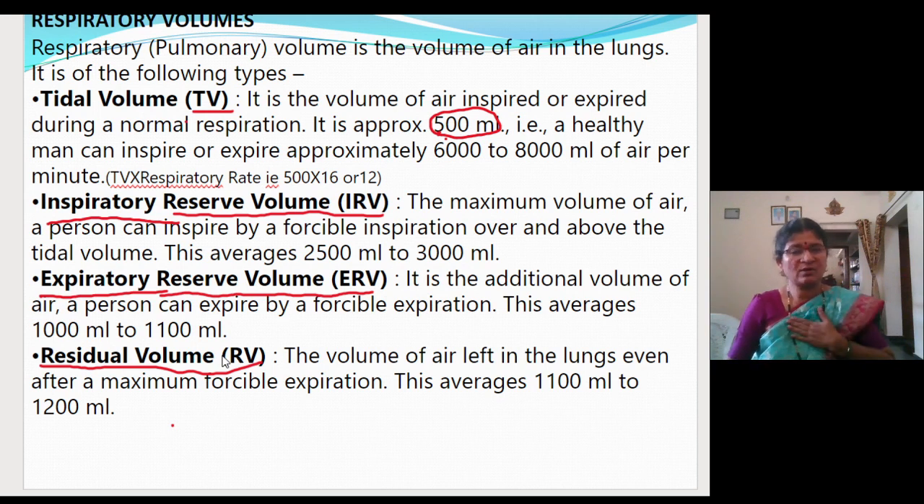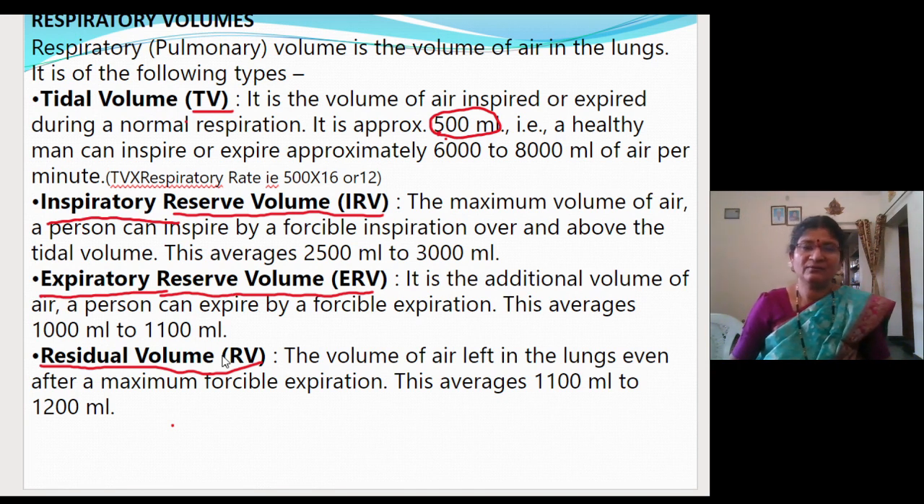Tidal volume means the normal breathing volume, the amount of air you normally take in and give out, which is 500 ml. Inspiratory reserve volume is the amount of extra air you take after normal breathing. Expiratory reserve volume is the extra air you exhale after normal breathing out. Residual volume is the amount of air which you can't exhale even through forcible expiration. Then you just have to remember the volumes.